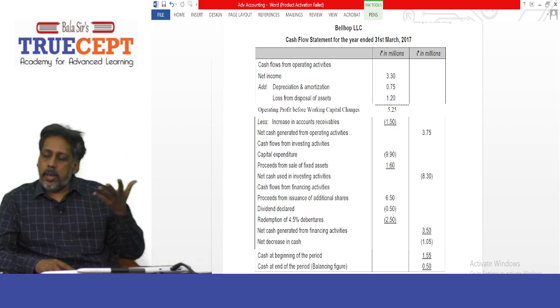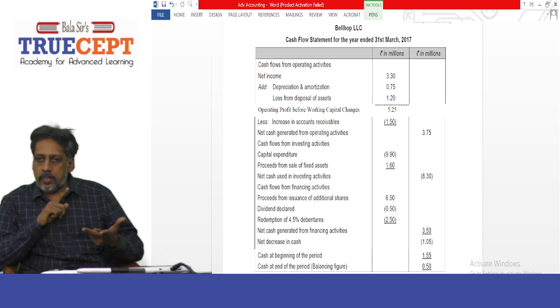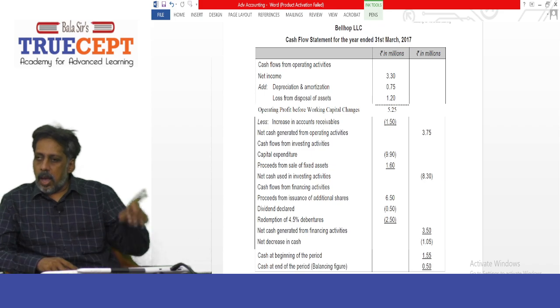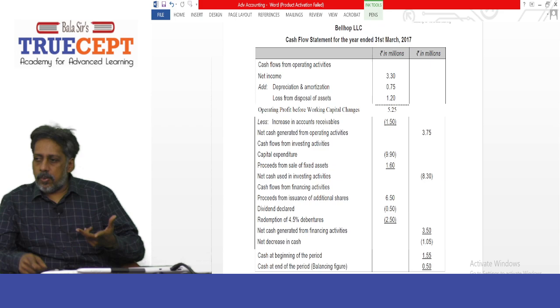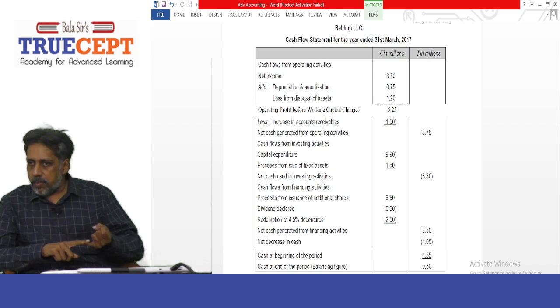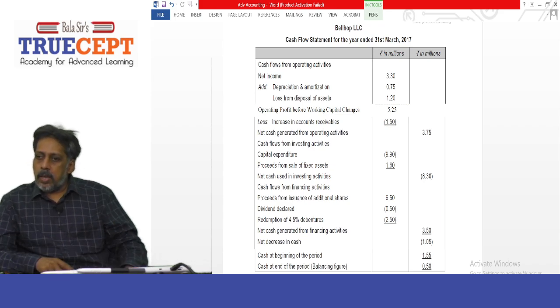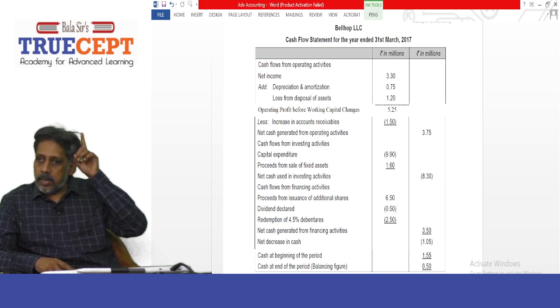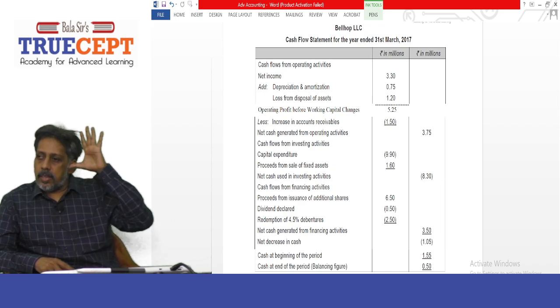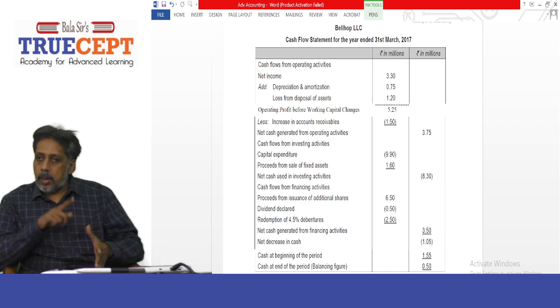And then we go ahead with cash flow from financing activities. Under that, the first item is the proceeds from issuance of share capital, which is a cash inflow, 6.5 million. And then we have dividend paid. Don't write dividend declared. It is dividend paid. What is the amount?